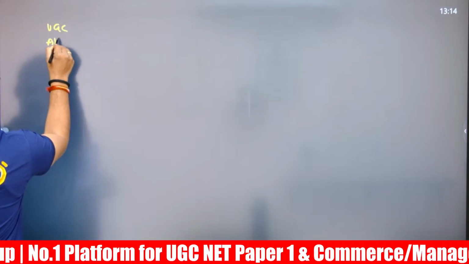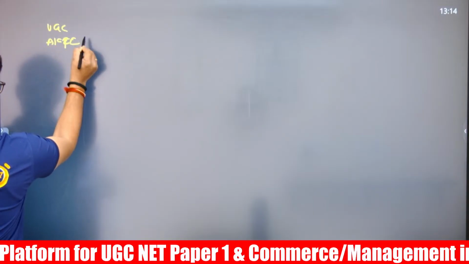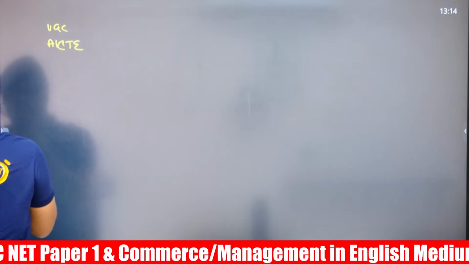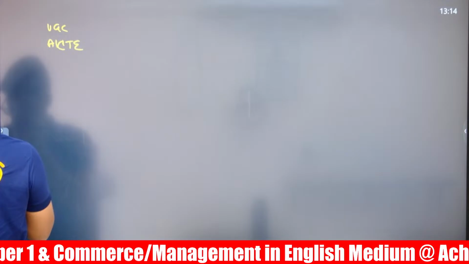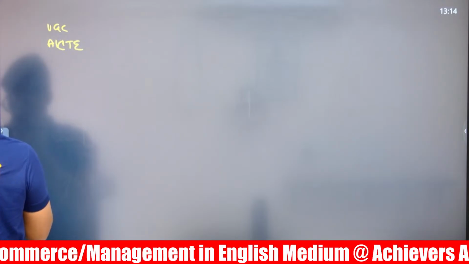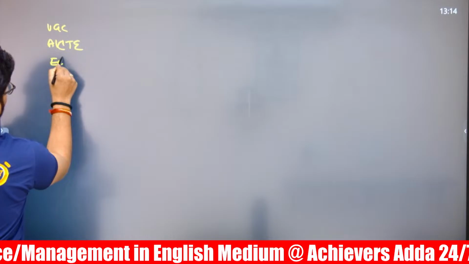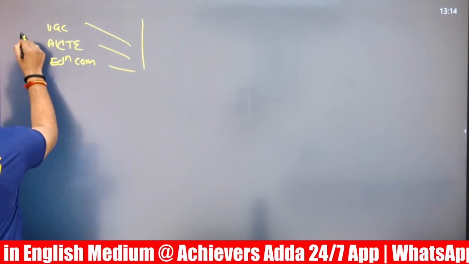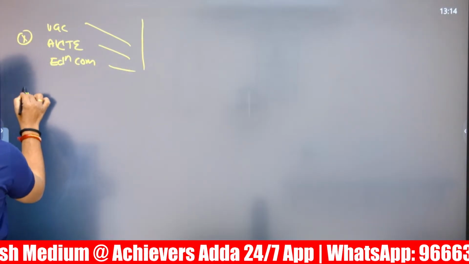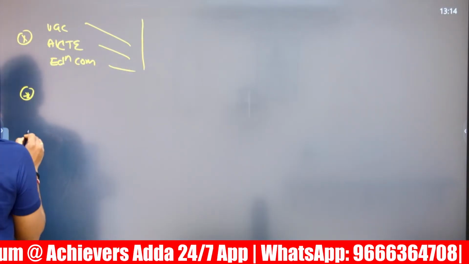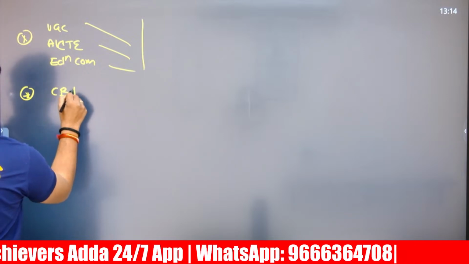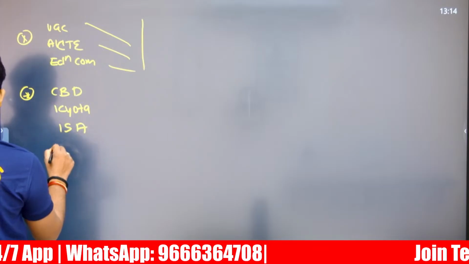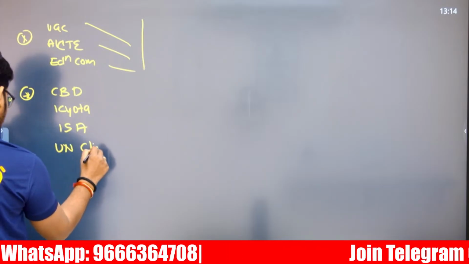UGC, AICTE, as well as Education Commission might be a match the following question. This is a common question, very regular question, which is from shift number 1. And there is Convention on Biological Diversity, Kyoto Protocol, and also International Solar Alliance, United Nations Climate Action, which is the Paris Agreement.